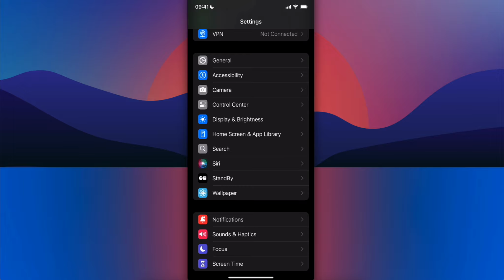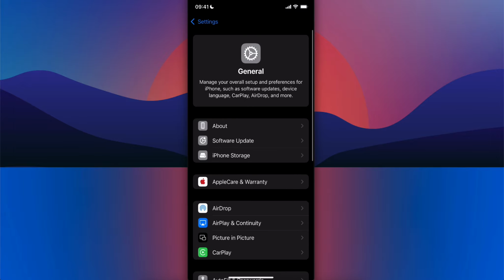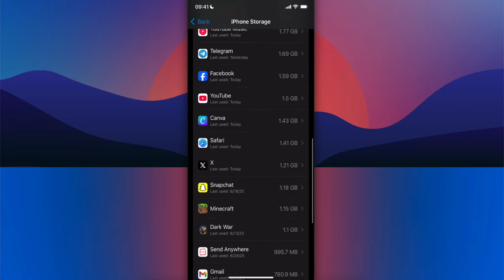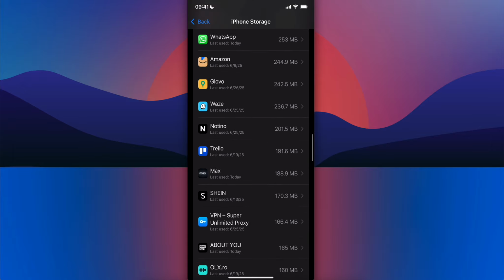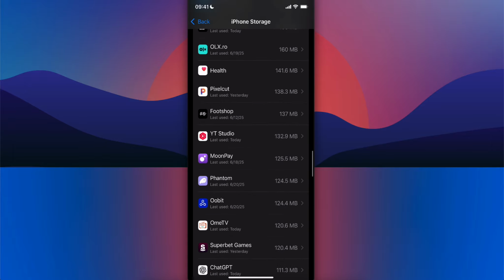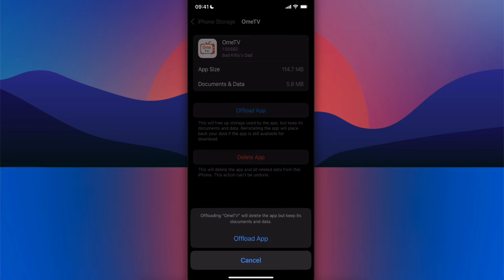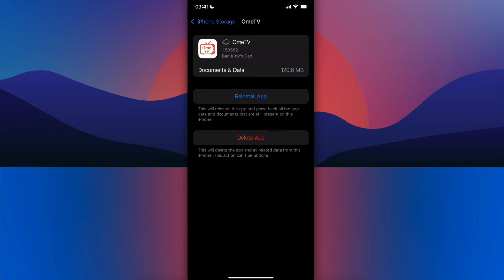So on iPhone, you're going to have to go to General, then iPhone Storage, and then simply scroll down and tap on Show All next to the apps and scroll down until you find it. Now from here you're going to have to tap on Offload App and then Reinstall App.